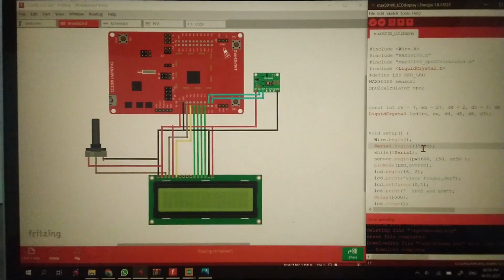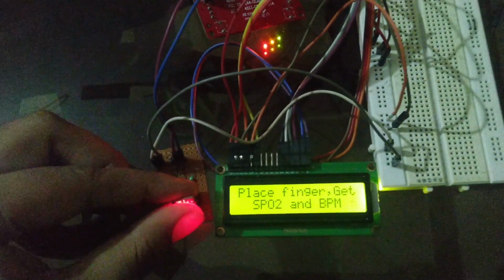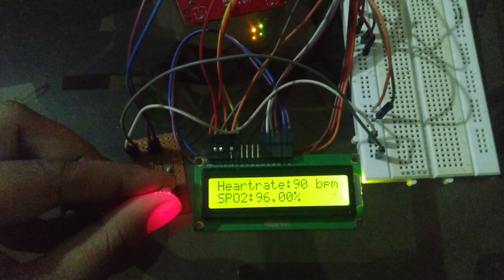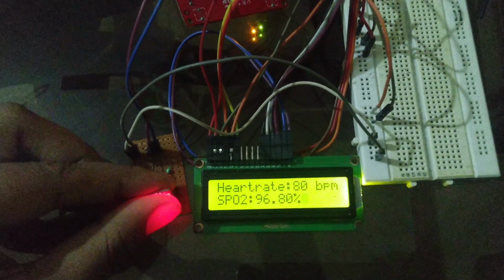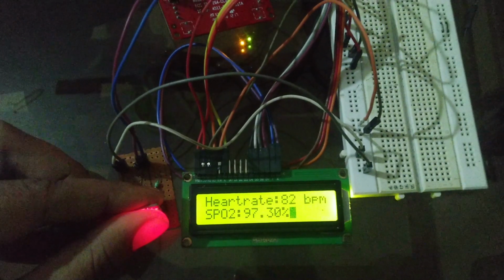Here to measure and display the heart rate and blood oxygen, we have used the TI microcontroller CC3200 and non-TI components like 16 by 2 LCD display and MAX30100 pulse oximeter sensor. The data is sent to the display using 4-bit parallel connection, and to get the data from the sensor, I2C bus is used.